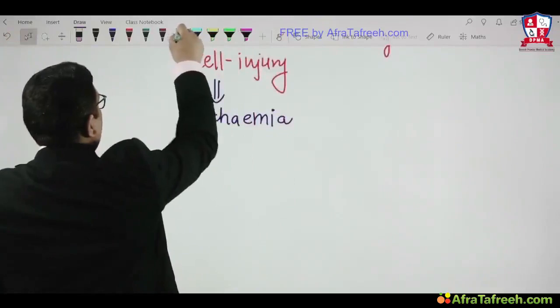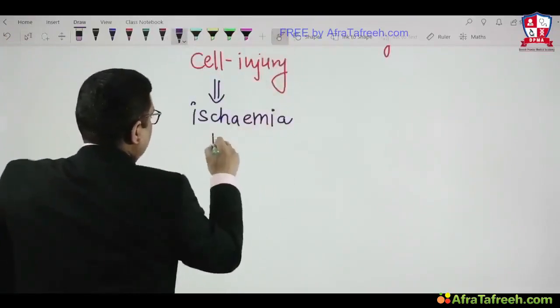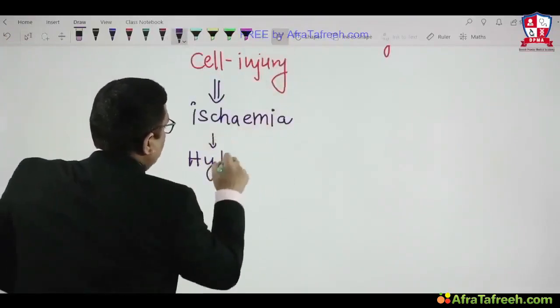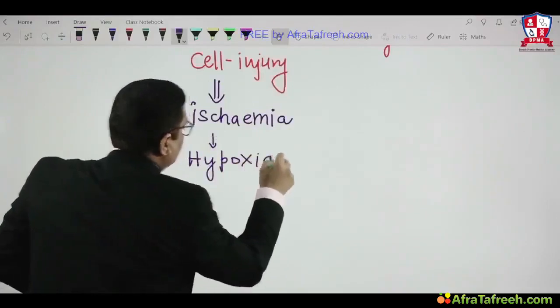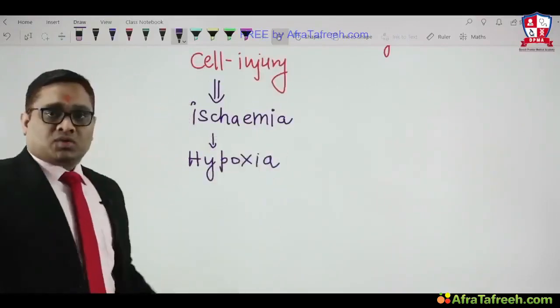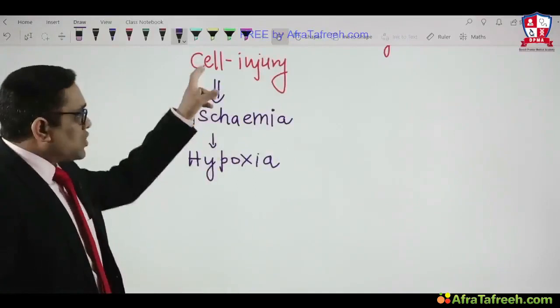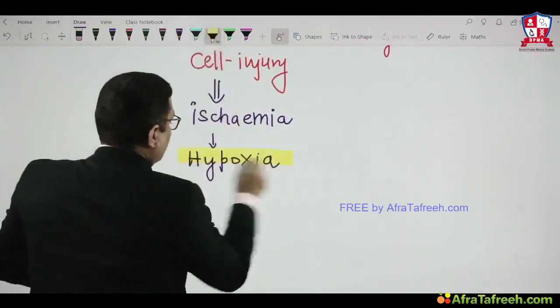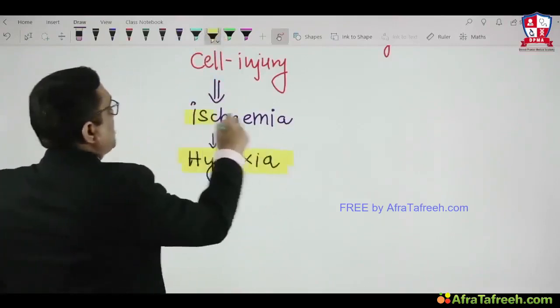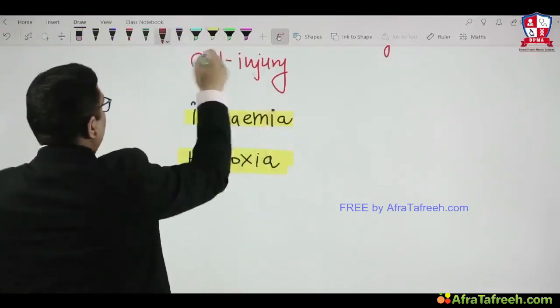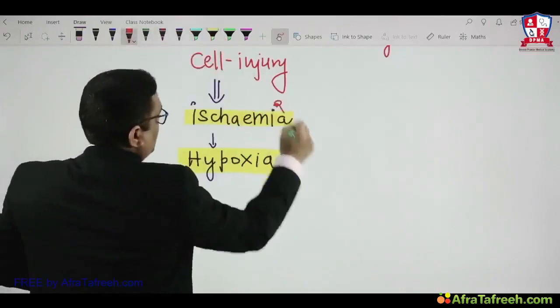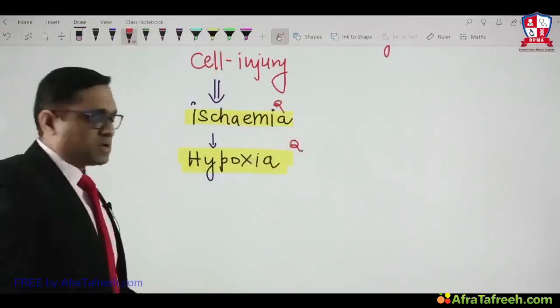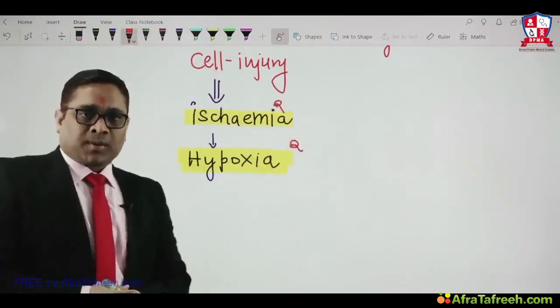So for any cell injury, the most common cause will be ischemia or hypoxia, right? Note it down. This is an important MCQ in the exam. Hypoxia or ischemia is the most common cause of any cell injury, right?